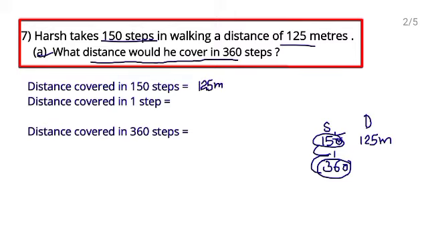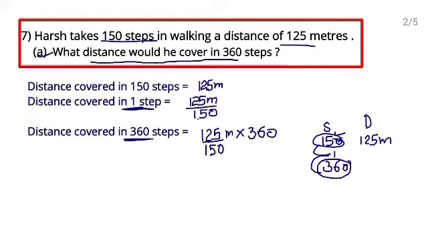To find the distance covered in 1 step, you will divide the distance 125 meter by this 150. Okay, so right here 150. This is the distance covered in 1 step, but they are asking the distance covered in 360 steps. So multiply the distance covered in one step, 125 upon 150 meters, by the number of steps, 360.